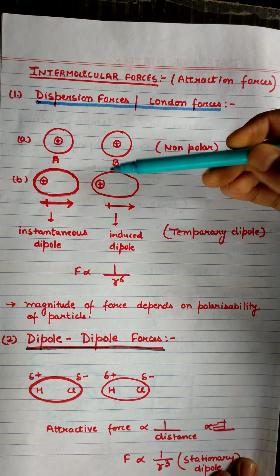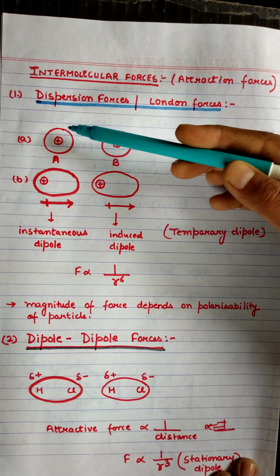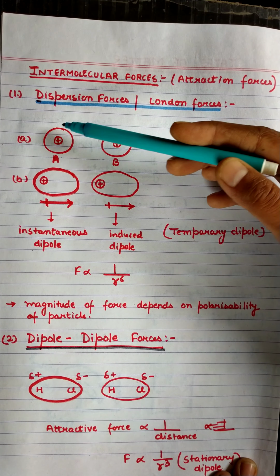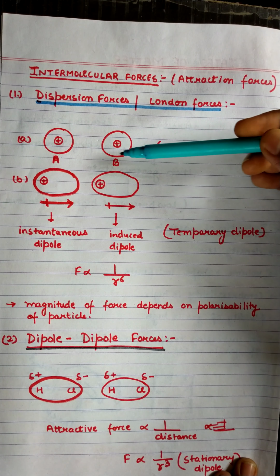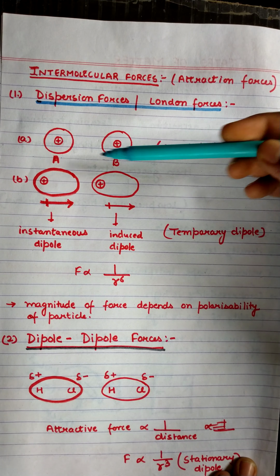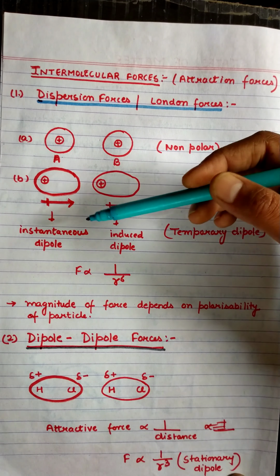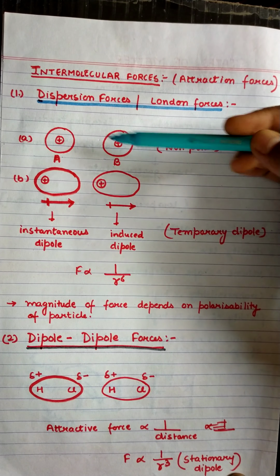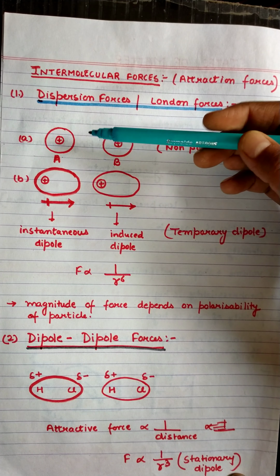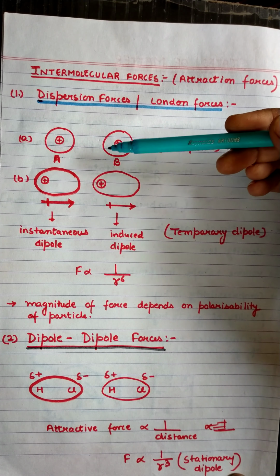Suppose these are two non-polar atoms, A and B. They have uniformly distributed electrons, so both are symmetrical and do not have a dipole moment in a particular direction.